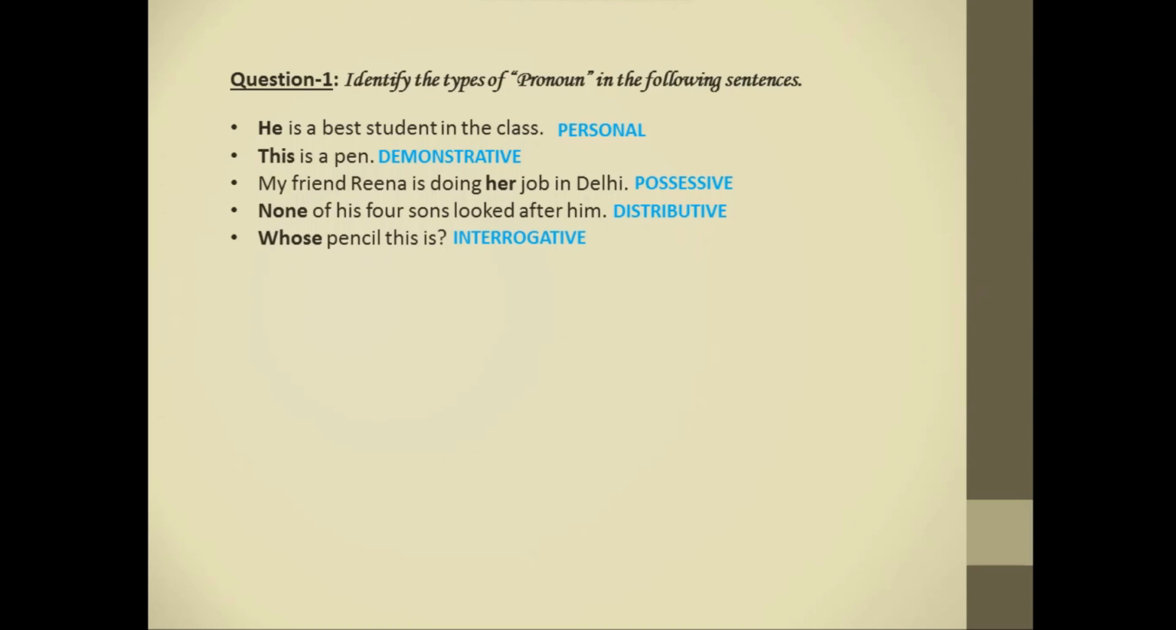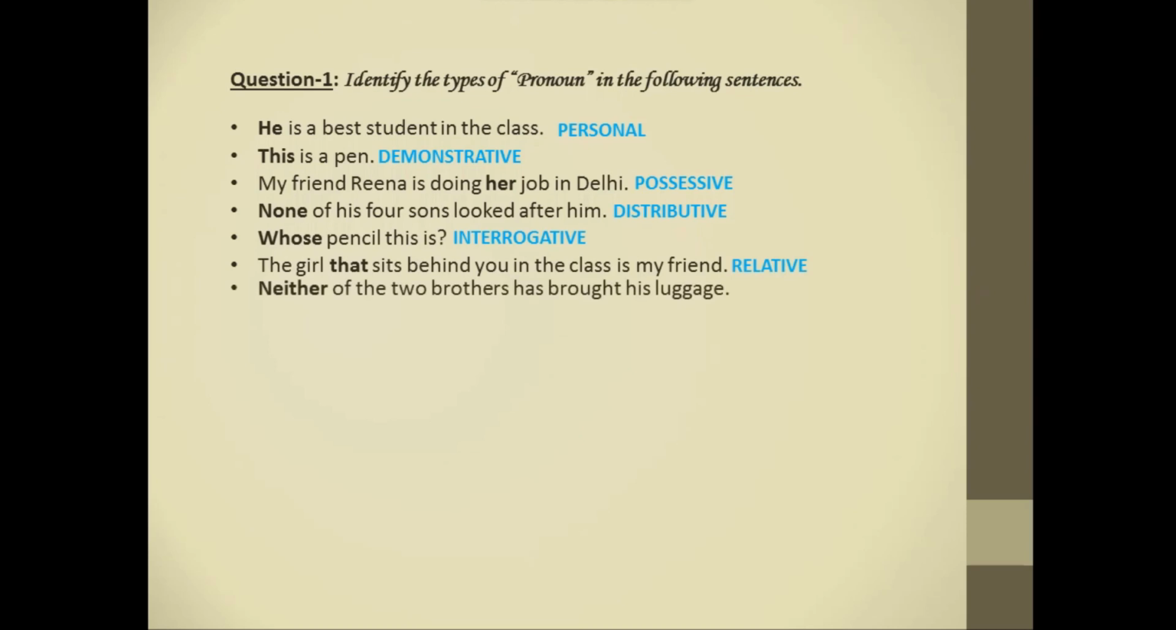Next, the girl that sits behind you in the class is my friend. Here, that is used as a relative pronoun. Next, neither of the two brothers has brought his luggage. Here, neither is a distributive pronoun. Next, the secretary and treasurer is negligent of his duty. Here, his is a possessive pronoun.